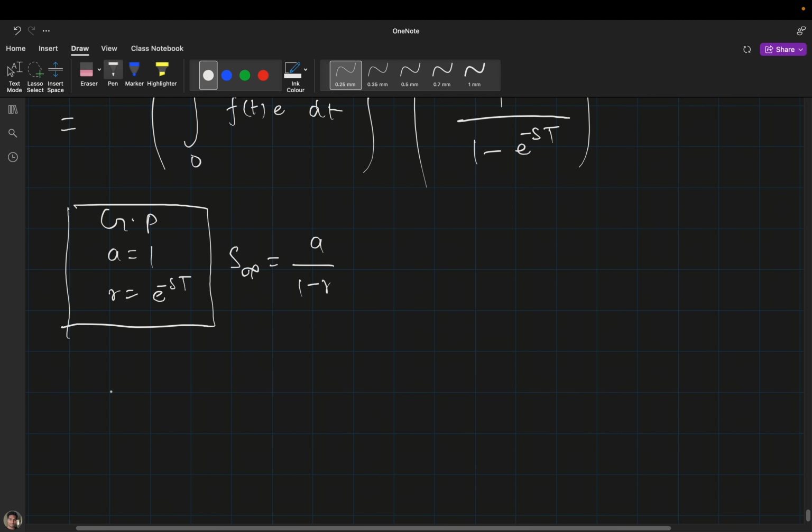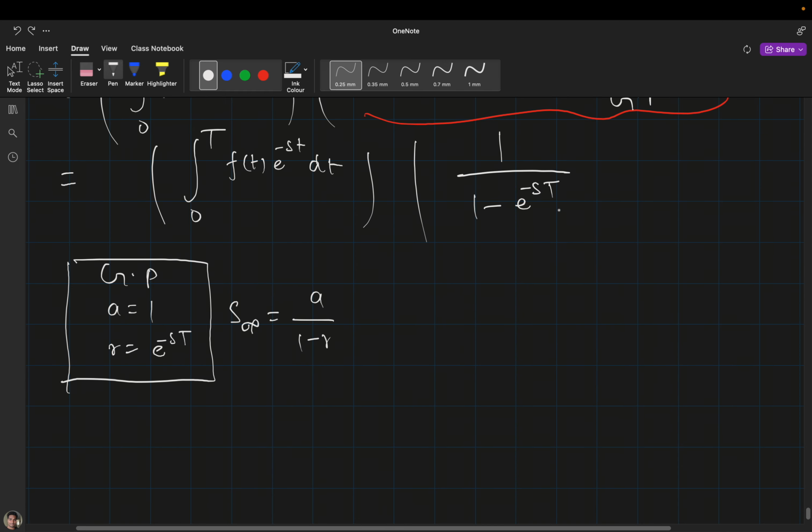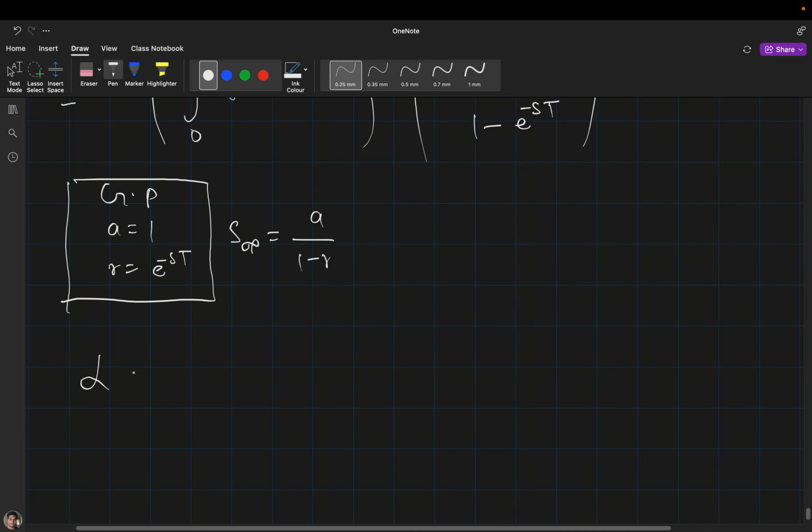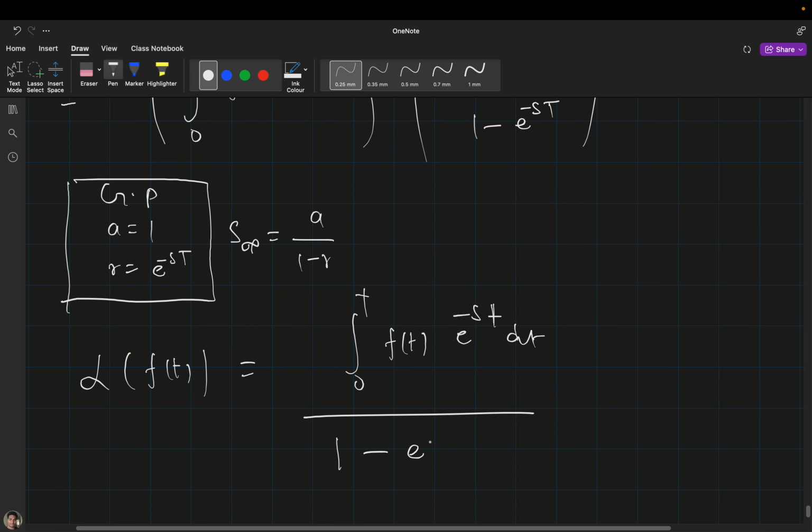Okay, now you got it. What will be the Laplace transformation of f(t)? That will be the integral from 0 to capital T of f(t) e raised to the power minus st dt, divided by 1 minus e raised to the power minus sT. So this is the derivation.